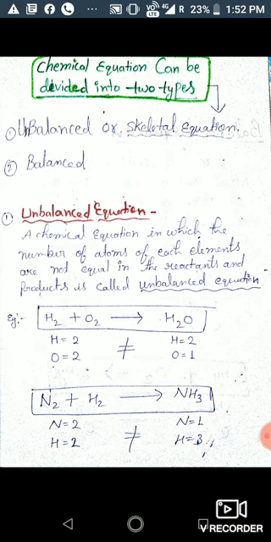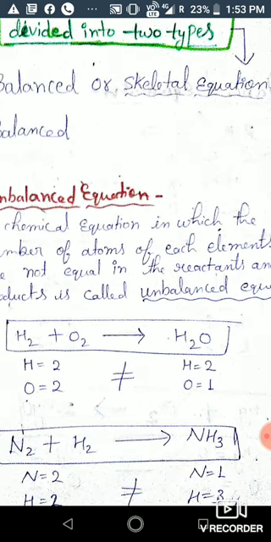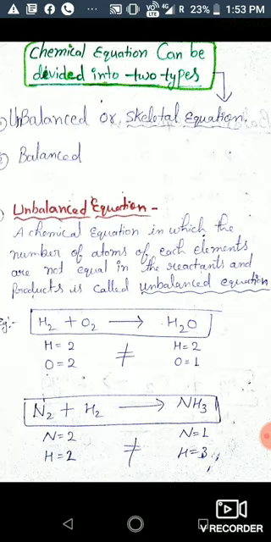But in reactant the number of oxygen atoms is 2, but in product side the number of oxygen atoms is 1. Okay, so this equation is not balanced. So this equation is called unbalanced equation because the number of atoms of each element are not equal on both sides.